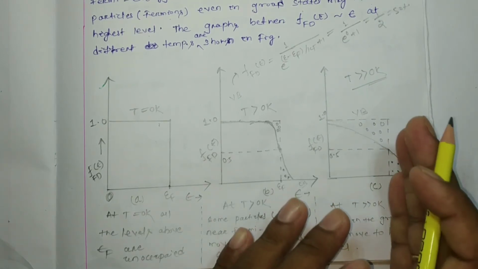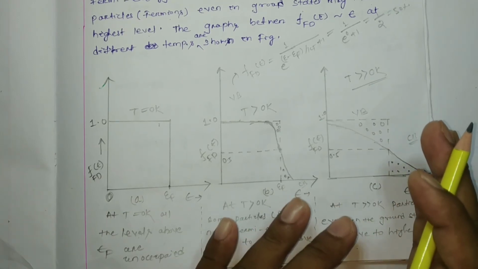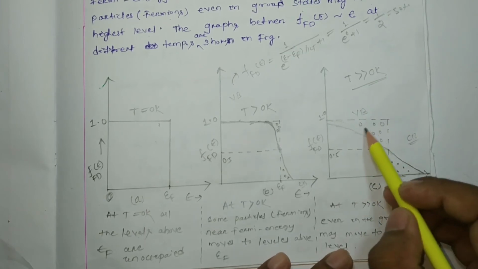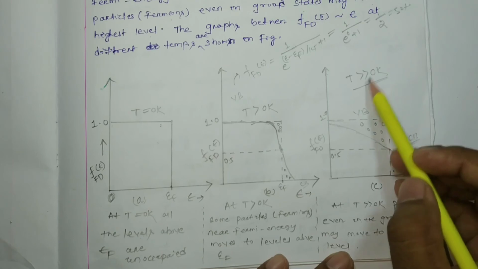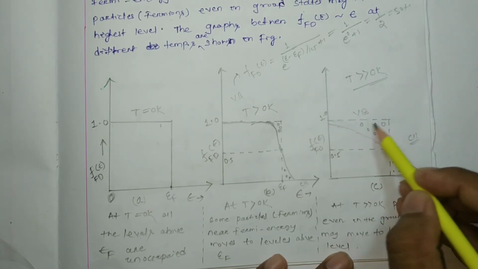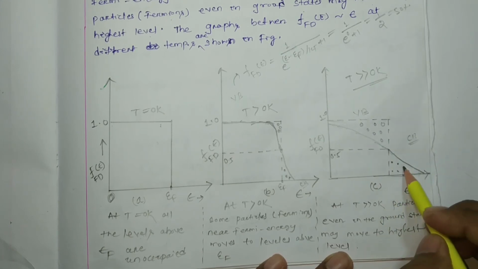This is for an intrinsic semiconductor. The valence band is vacated when temperature increases much above absolute zero. These are the holes created in the valence band, and that many electrons can be found in the conduction band. So this will be the core.